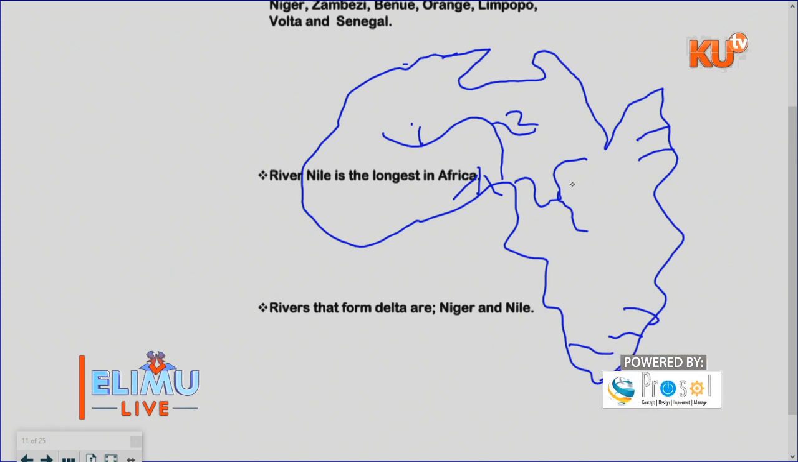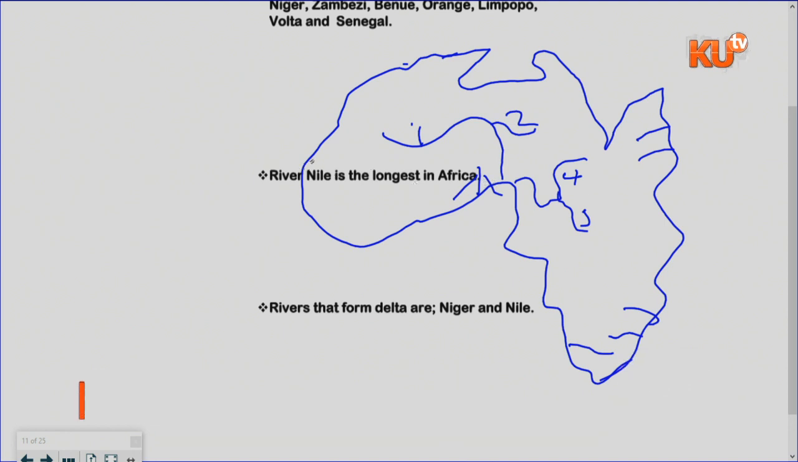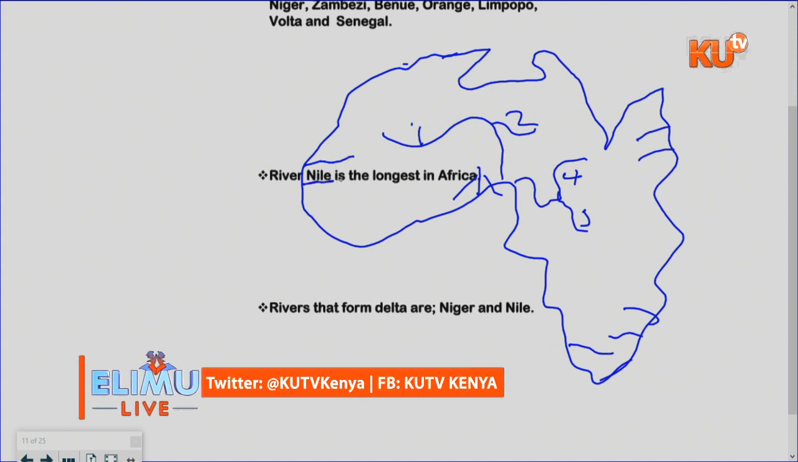Ubangi and Kasai are the main tributaries of River Congo. Maybe let me use number 4, and we have number 5. Then we have River Volta. Then we also have River Senegal here. We have River Gambia here. So all those are the rivers found in Africa.